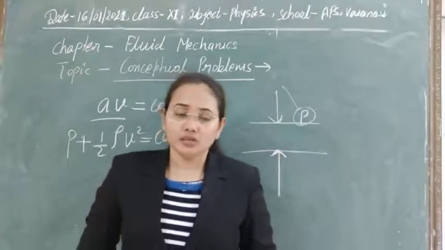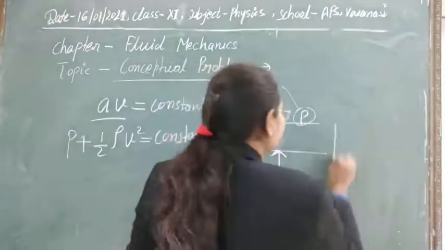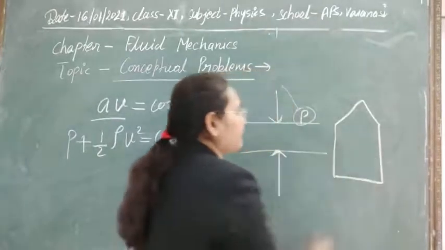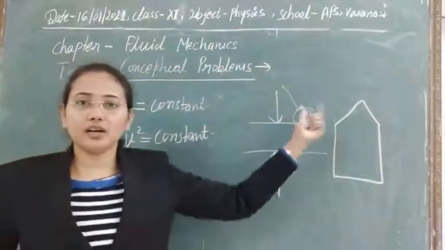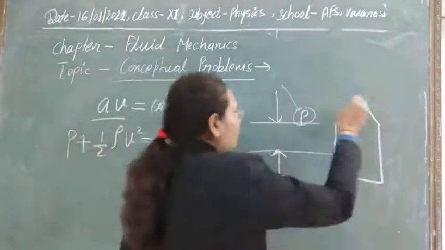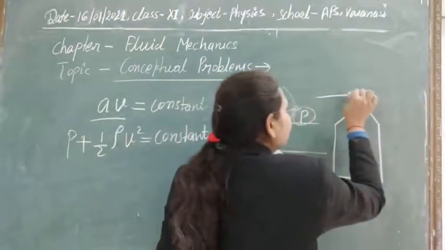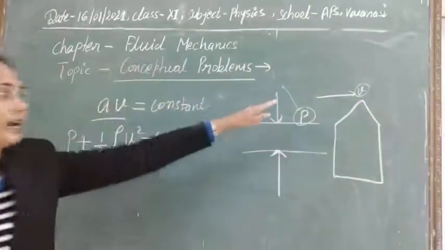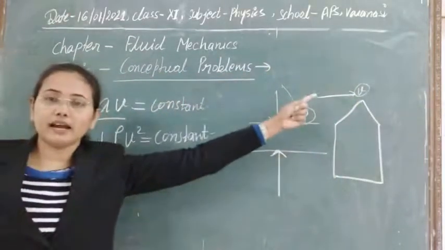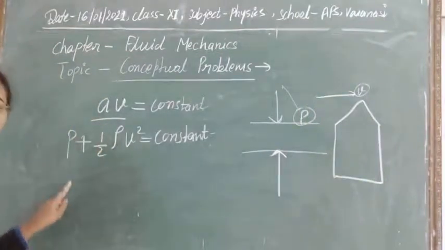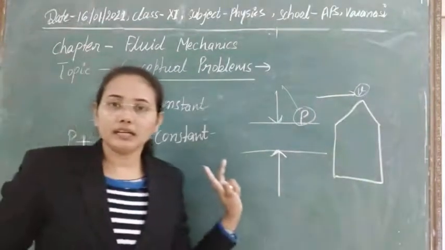The reason is, suppose this is our hut, and then the air storm starts to blow. Due to the storm the velocity outside will increase. Due to the increase in velocity, the kinetic energy outside the hut will increase, and then the pressure will decrease here.